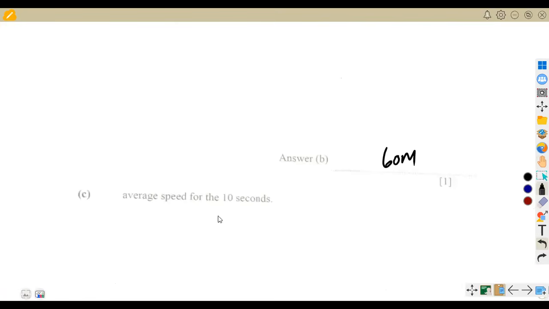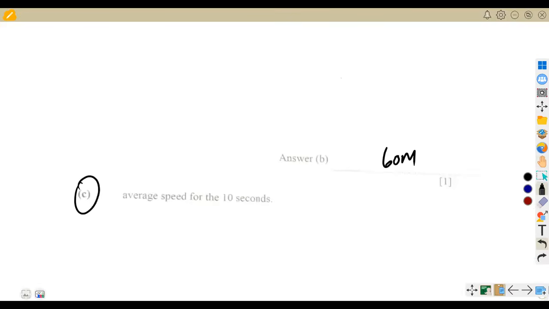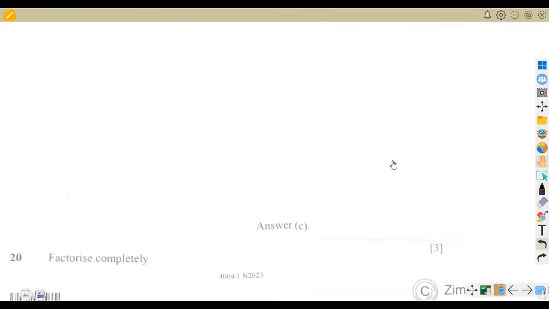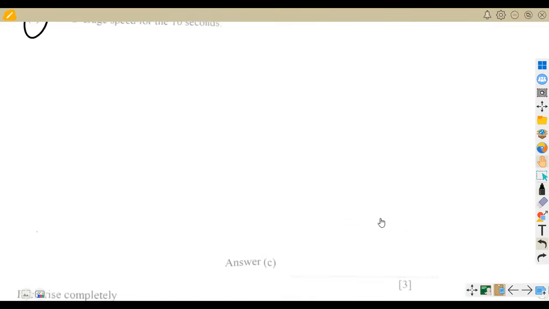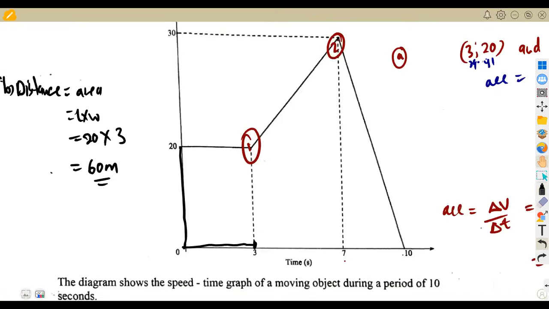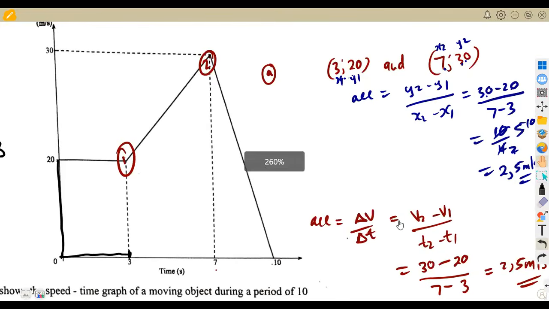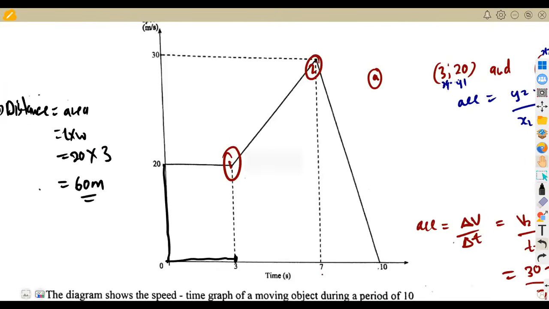Then the average speed after 10 seconds. You have to calculate a lot of things. How many marks was that? All right, 3 marks. That's why, because we're going to need a lot of things. In order for you to have the average speed, you must have the area for everything, I mean, the distance for every part.